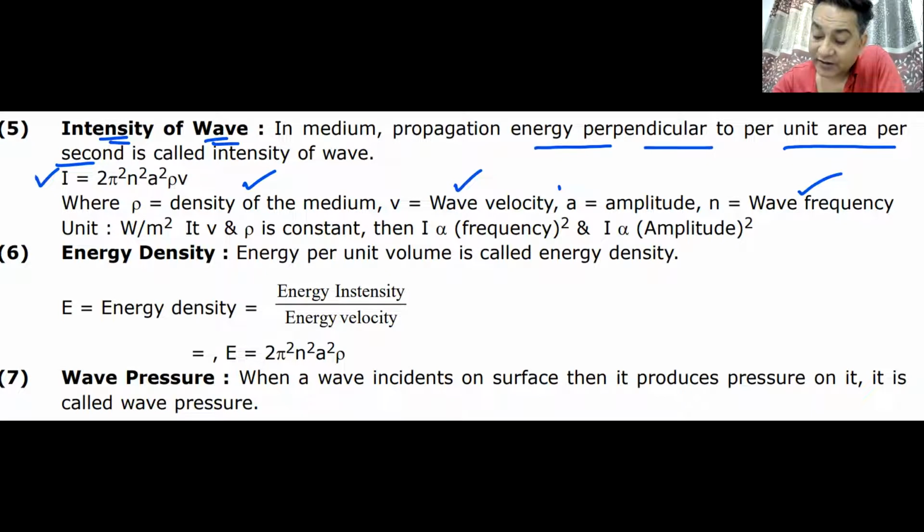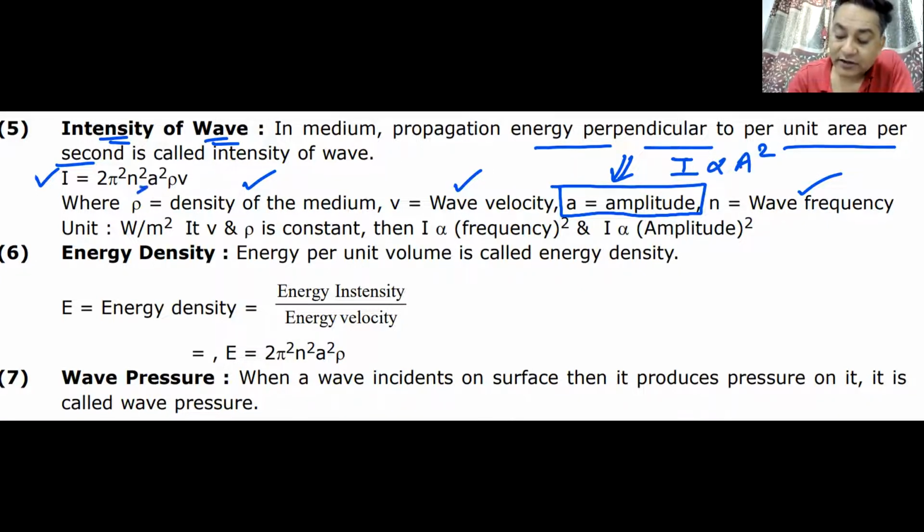But the most important factor here on which questions come is what is the relation of intensity with amplitude. Remember, intensity we have already seen is proportional to amplitude square. Remember that wave optics chapter? This is the original formula. If you can remember this original formula, nothing like it. 2 pi square f square a square rho v. So it is directly proportional to f square, directly proportional to amplitude square, directly proportional to density, and directly proportional to the wave velocity.